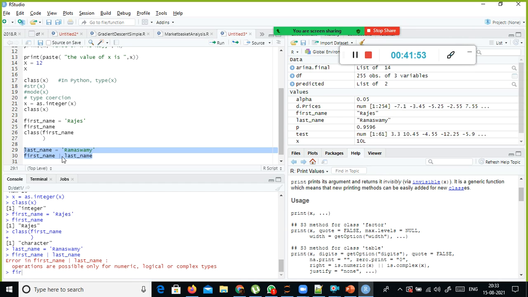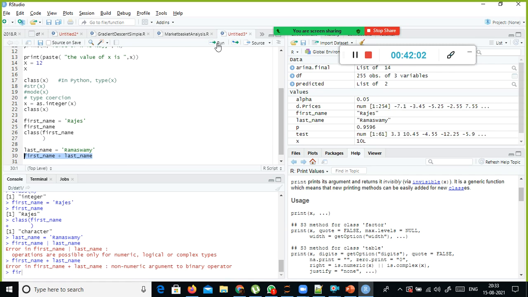Sorry, this is not the pipe, it is not plus. Plus you can do first name plus last name. No, even that one is not working here. For string concatenation, usually in Python we use the double pipe symbol.